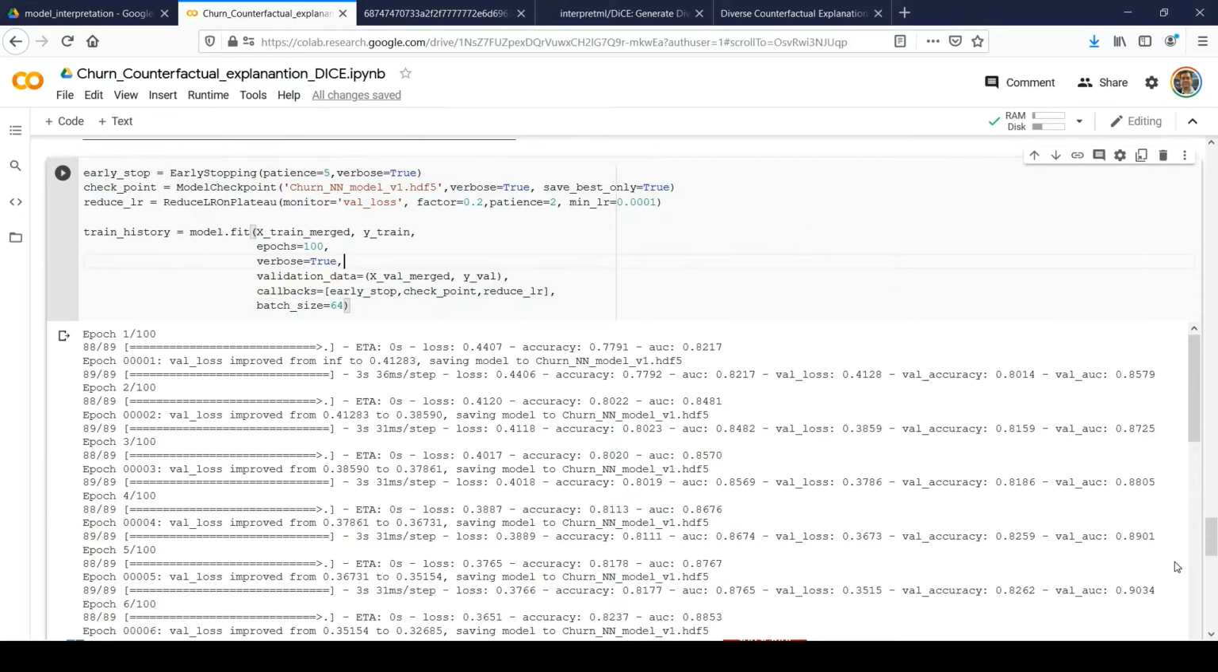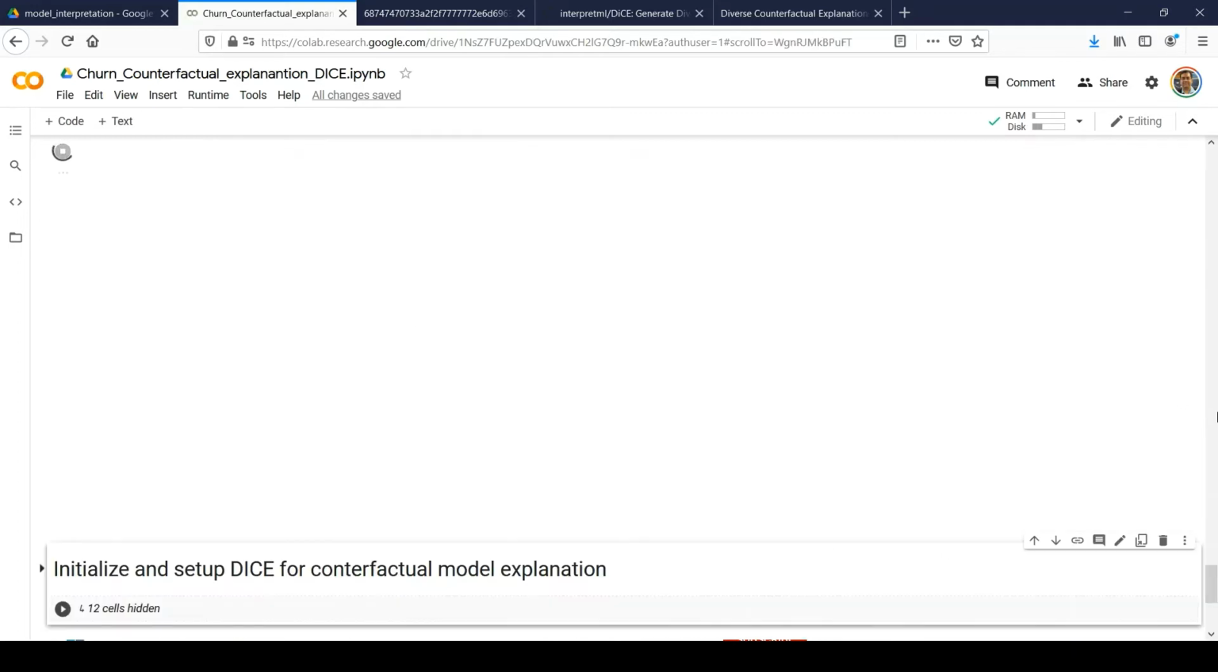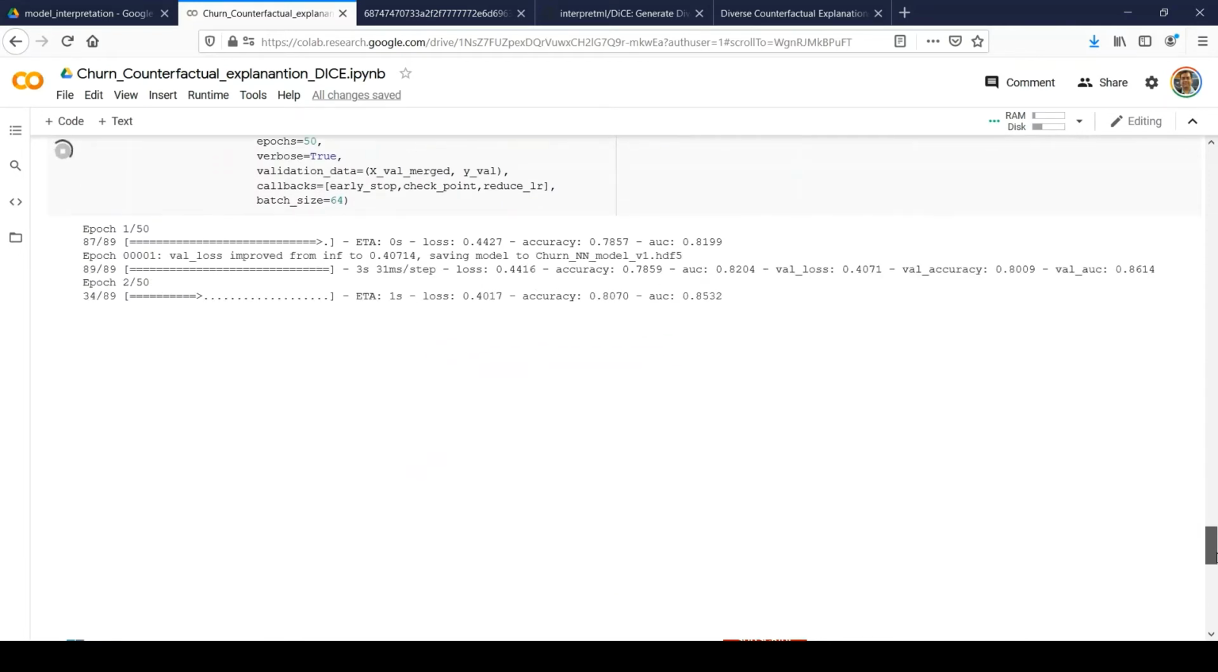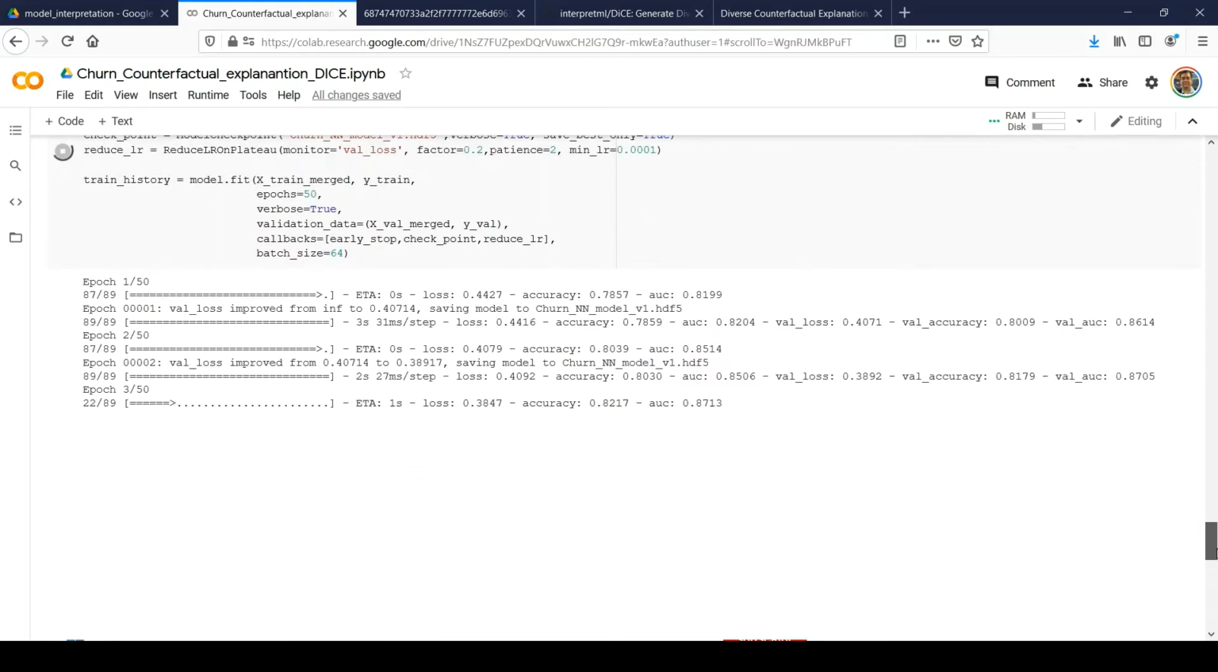So probably what I can do is run it for 25 epochs, and then I will explain the other part of the notebook. Or probably I will simply run it for 50 epochs. It will be very fast. It will not take much time. And once it's running, I will continue with the other parts.